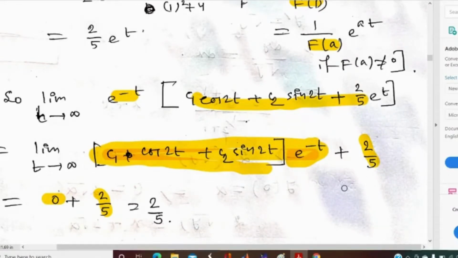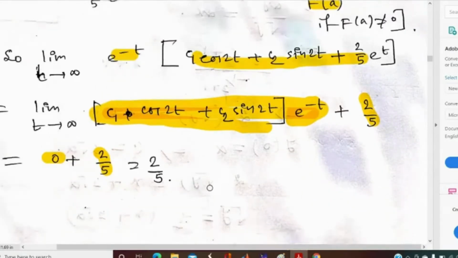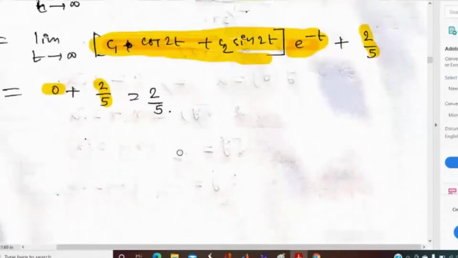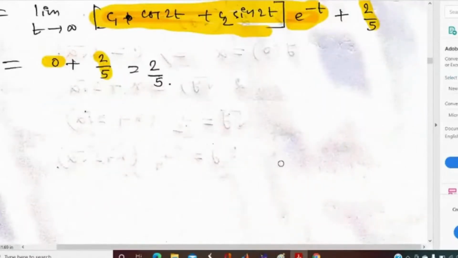Sir, here cos and sin functions are bounded, and e to the power minus t tends to 0 when t tends to infinity. Yes, sure. Cos and sin are bounded, so this term will give us a bounded number, and some bounded number into e to the power minus t goes to 0 as t tends to infinity. Is it clear to everyone?